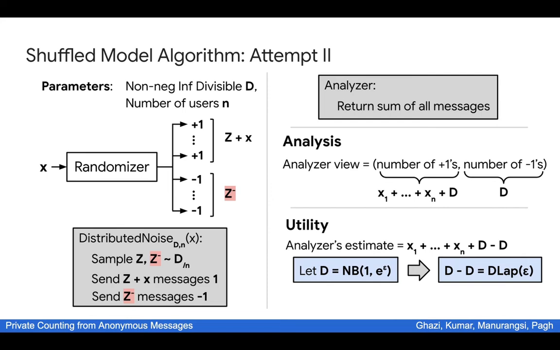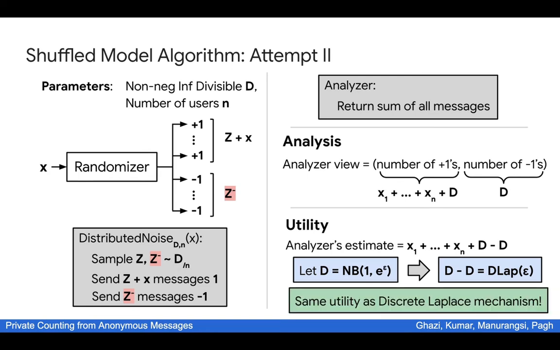Now if we set d to be a negative binomial distribution with appropriate parameters, then the difference of two independent samples drawn from d will have exactly the same distribution as the discrete Laplace distribution. What this means is that this algorithm will incur exactly the same error as the discrete Laplace mechanism in the central model, which is really great. Okay, so we are good on the utility front.